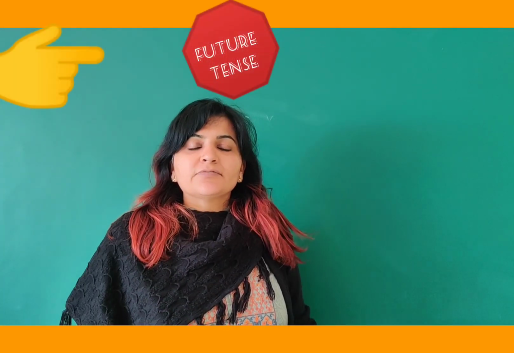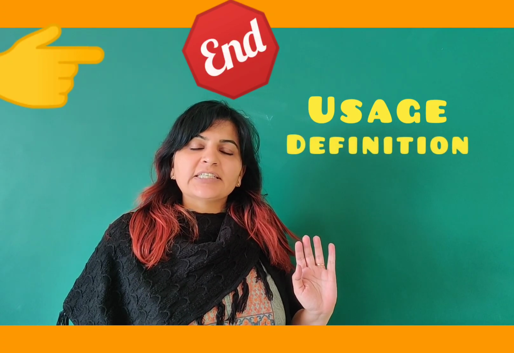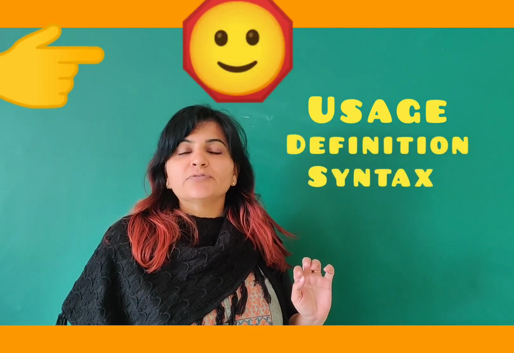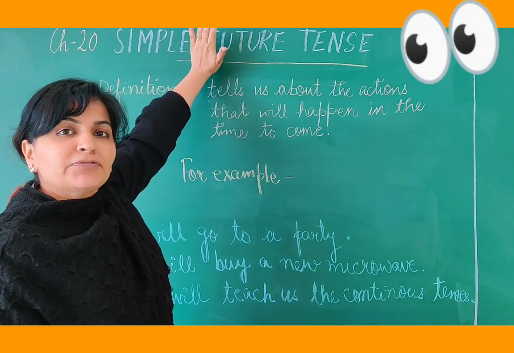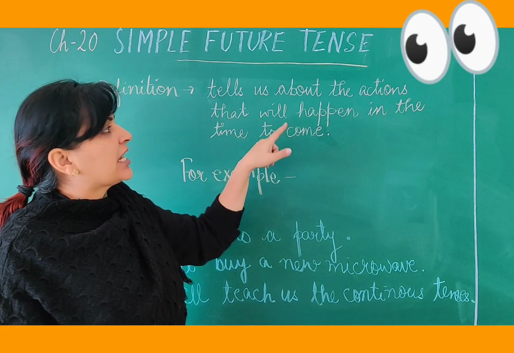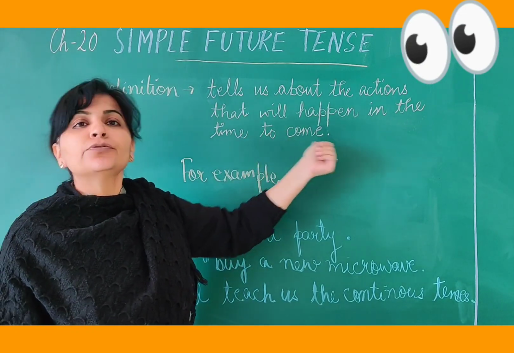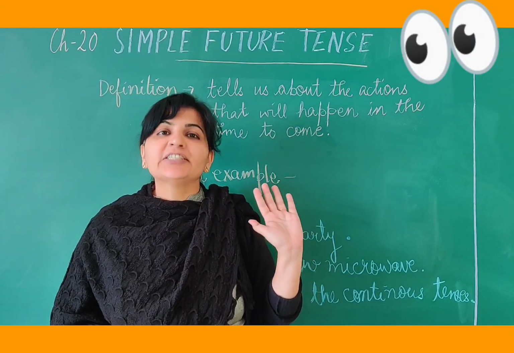I'm going to explain future tense with its usage, the definition, and towards the end we will do the syntax like we did for other simple tenses. So let's see, what is simple future tense? It tells us about the actions that will happen in the time to come, right? So the action has not happened yet.